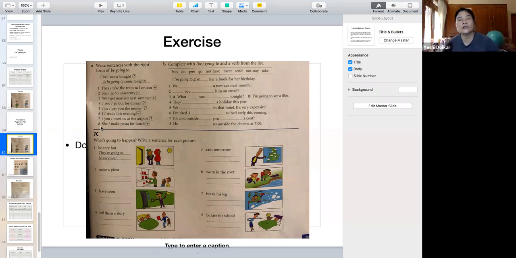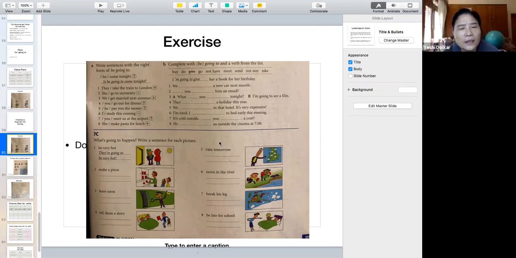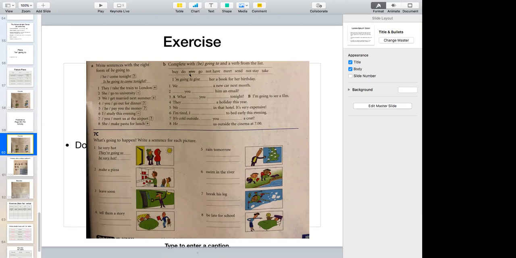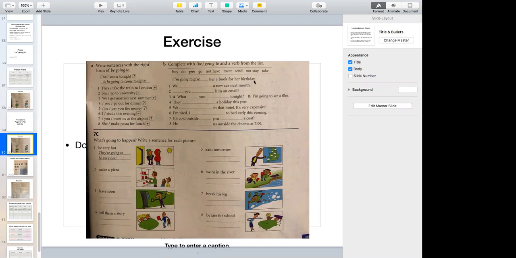All right. So that's using going to with a verb. And that tells us about a plan. Now, what you're going to do is complete again with going to, and you put a verb. You have to choose a verb from here and use it with going to and fill in the blanks. The first one is given. I'm going to give her a book for her birthday. So give is done there.